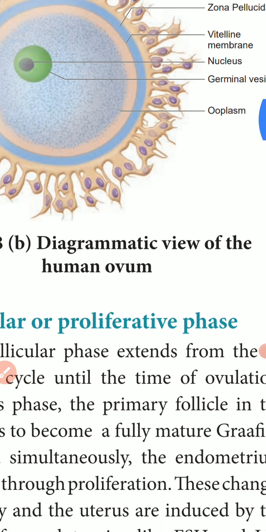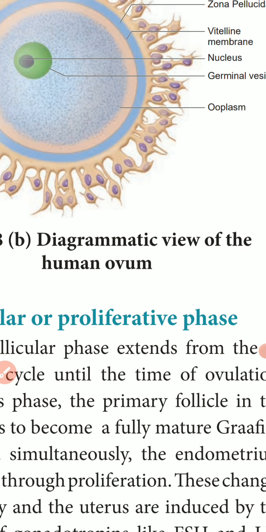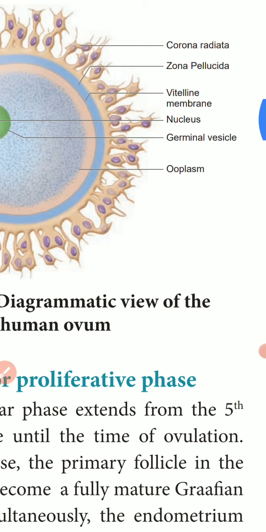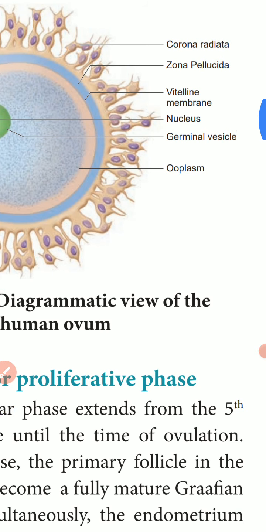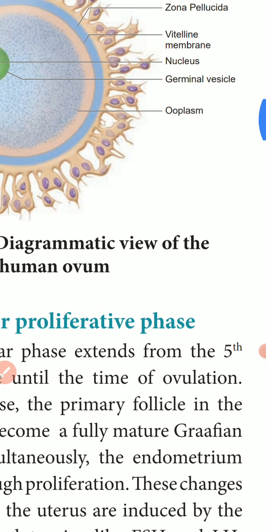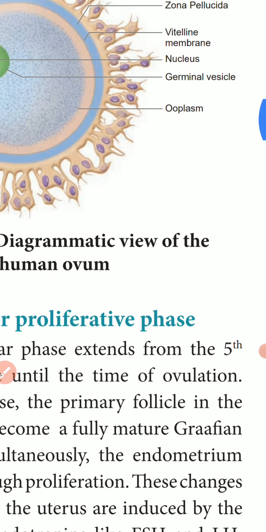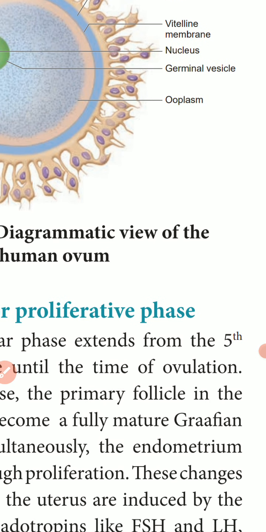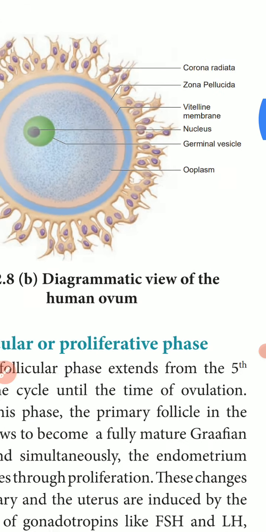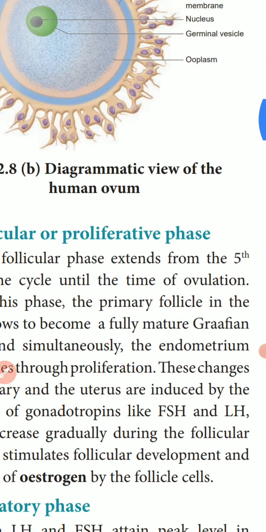The ovum is surrounded by three coverings: the inner thin transparent vitelline membrane, the middle thick zona pellucida, and the outer thick coat of follicular cells called the corona radiata. Between the vitelline membrane and the zona pellucida, a narrow perivitelline space will be there. So this is the structure of the human ovum.